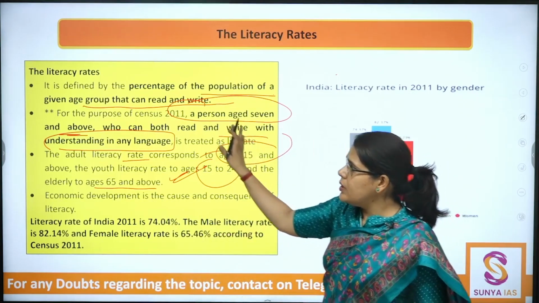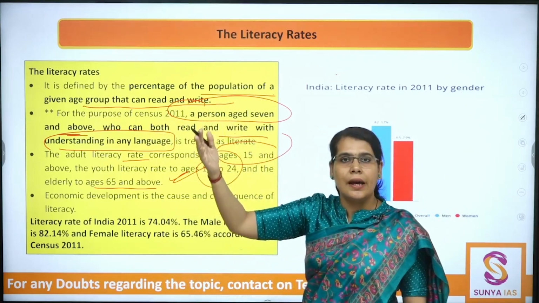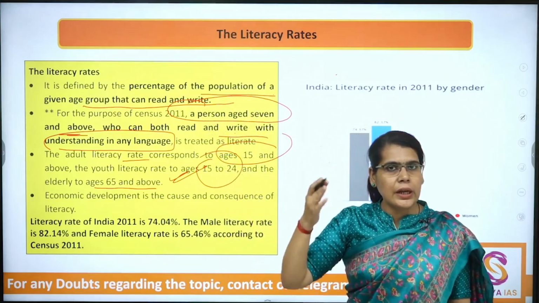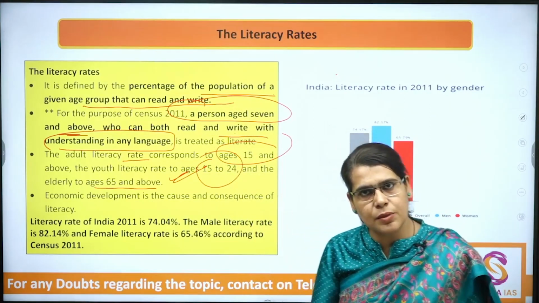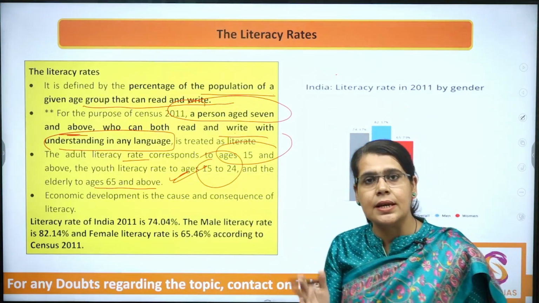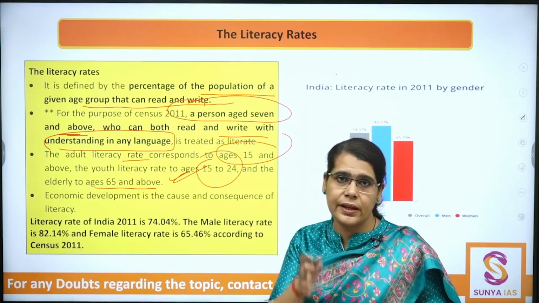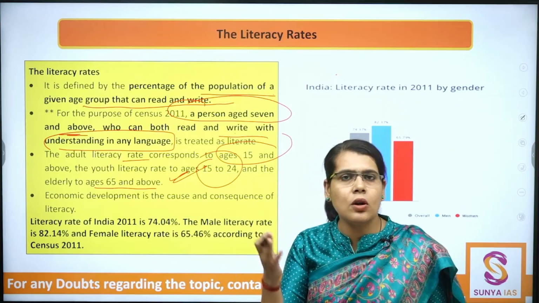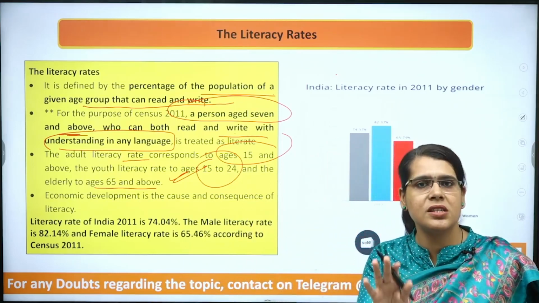Higher literacy rates are also associated with socio-economic development. In a country, whenever the disparity between male and female literacy rates starts declining, that means there is progressive socio-economic development, but not necessarily a good quality education.